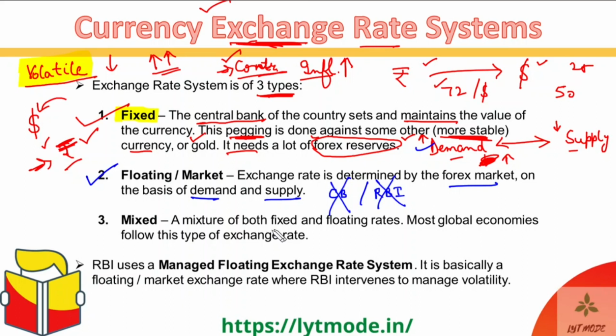They just keep it open and floating in the market, and let the market decide where it wants to take this exchange rate. Now the good part about it is that no excess effort of the RBI is required. The central bank in general will remain much more free to do more important things which are required in the economy than just putting all its efforts into the maintenance of the exchange rate.